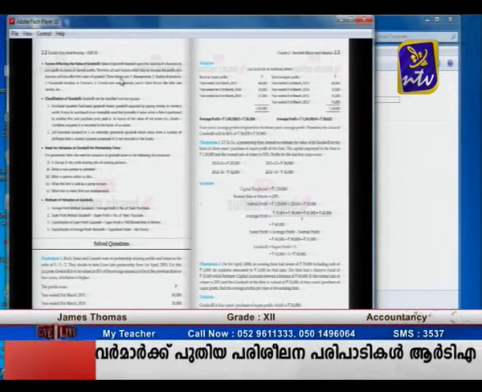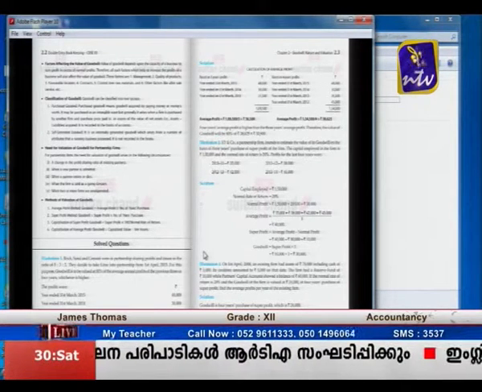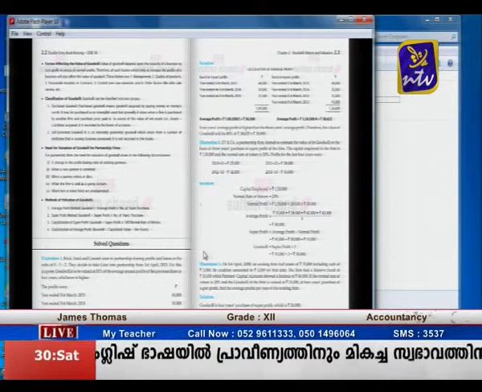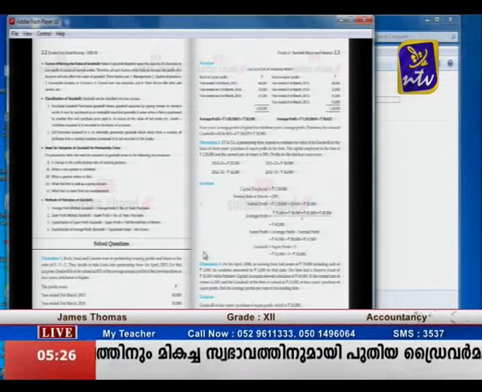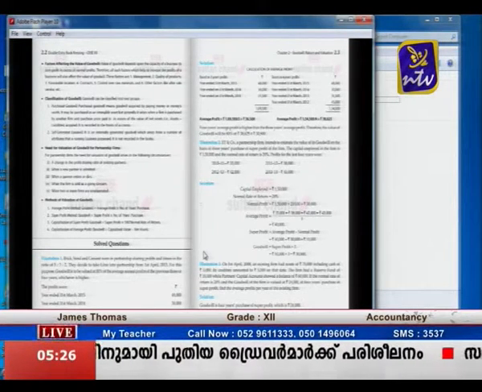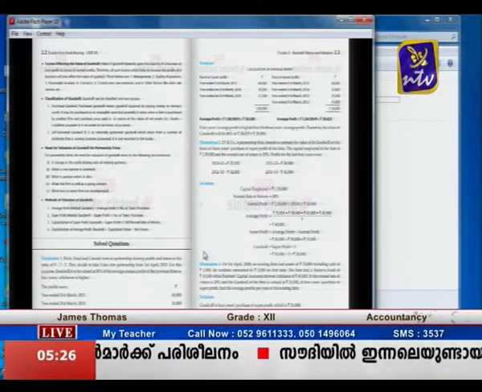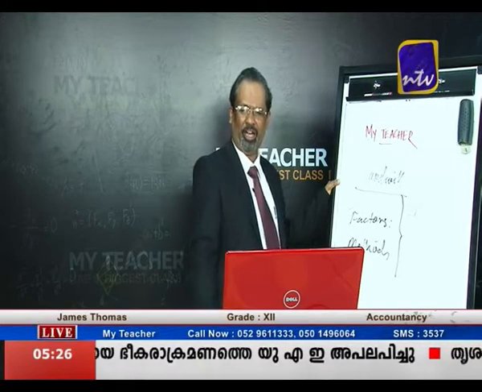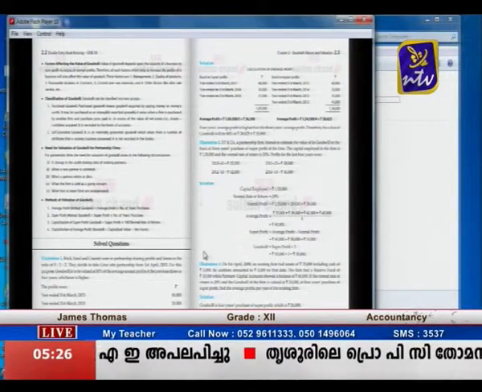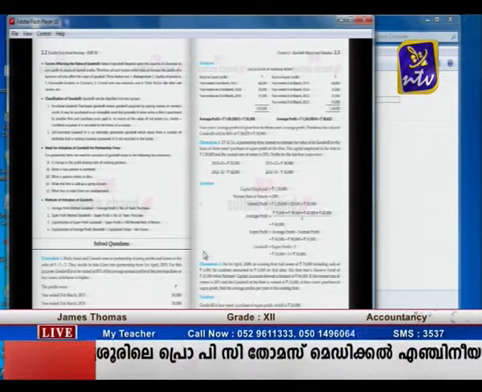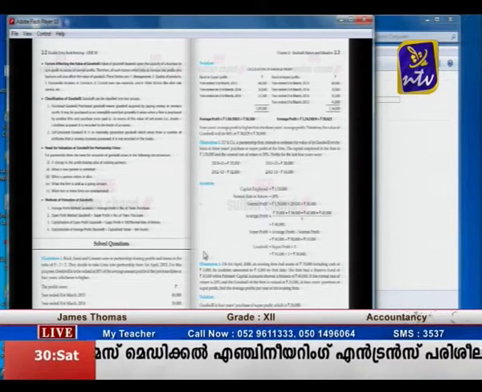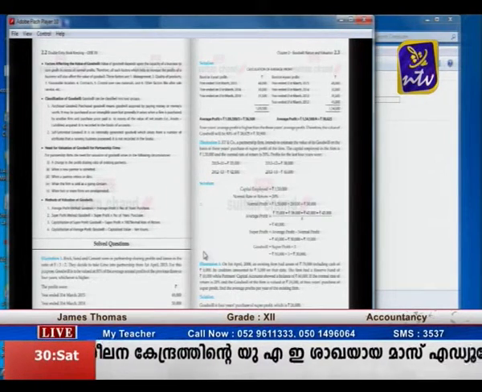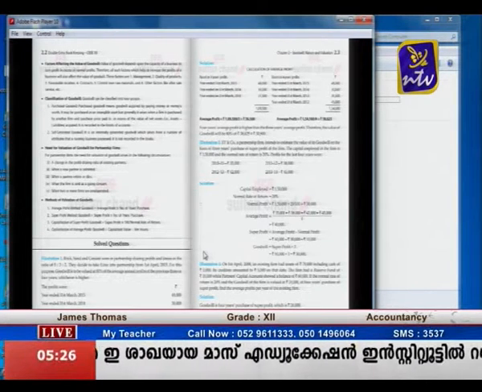Look at the monitor, the first is the average profit method. How to calculate goodwill under the average profit method? You can see they are given the last 2 or 3 years' profits, and first you find out the average. The total profit divided by number of years is equal to average profit. Once we get the average profit, it is multiplied with the number of years purchase.